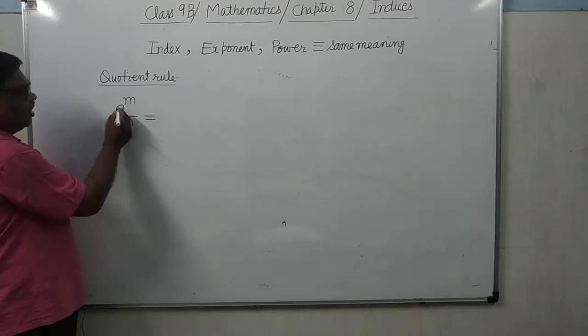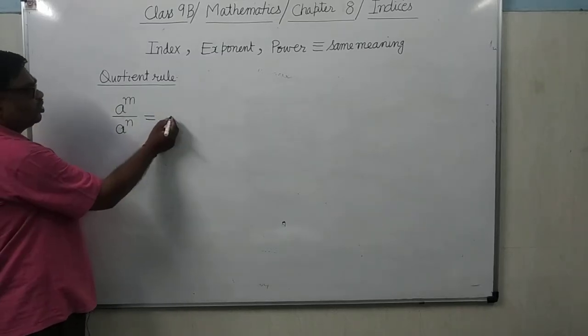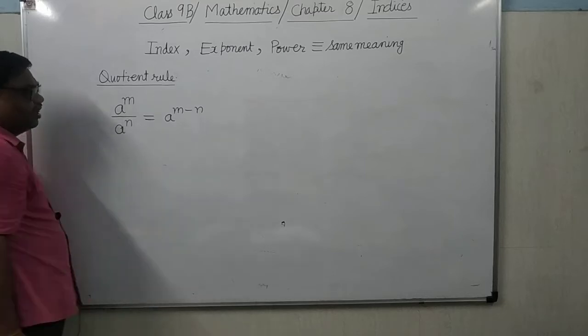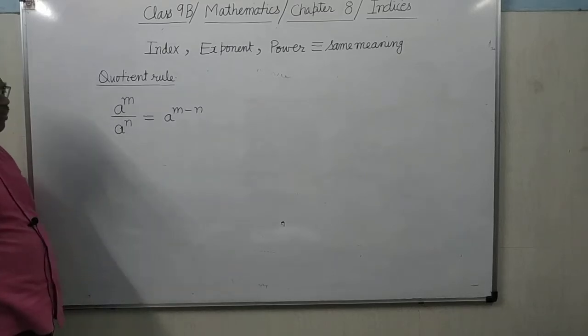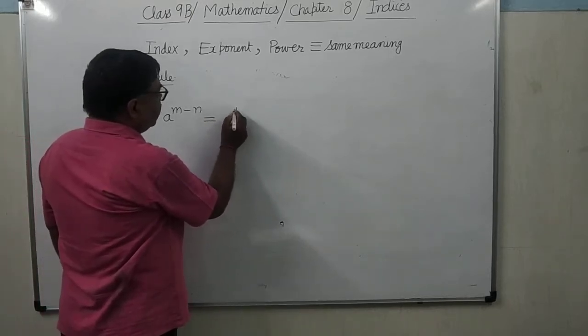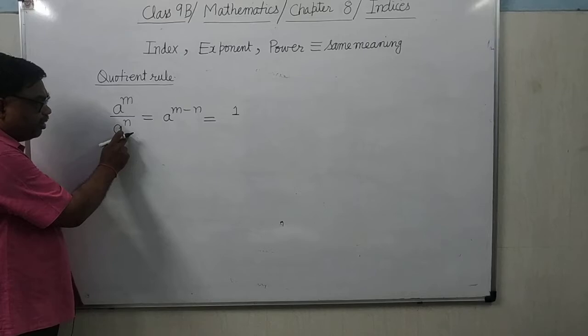So see here, bases are same. So how will you write it? A to the power m minus n. It's clear? We can also write it as 1 over a to the power n minus m if you take it in the denominator.